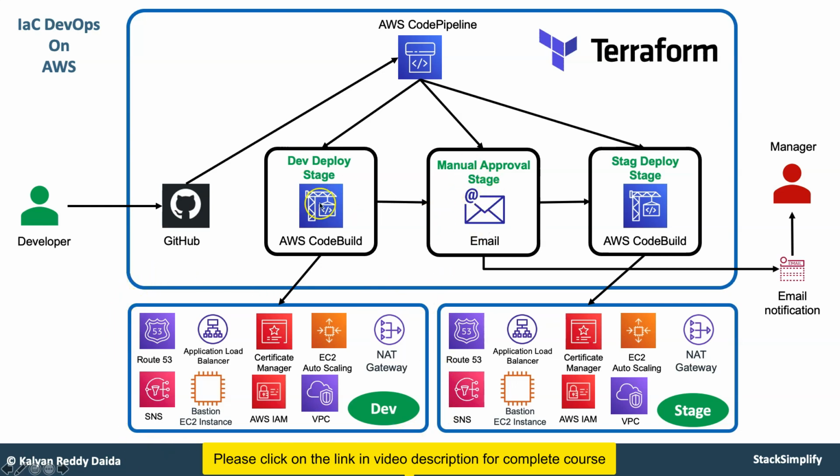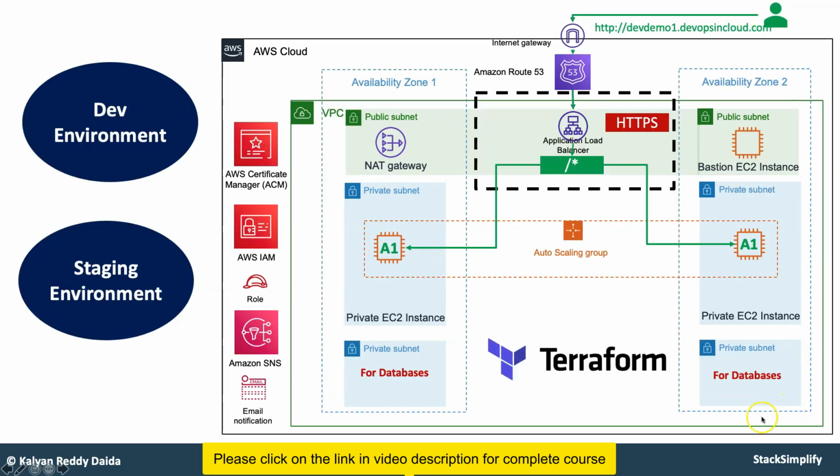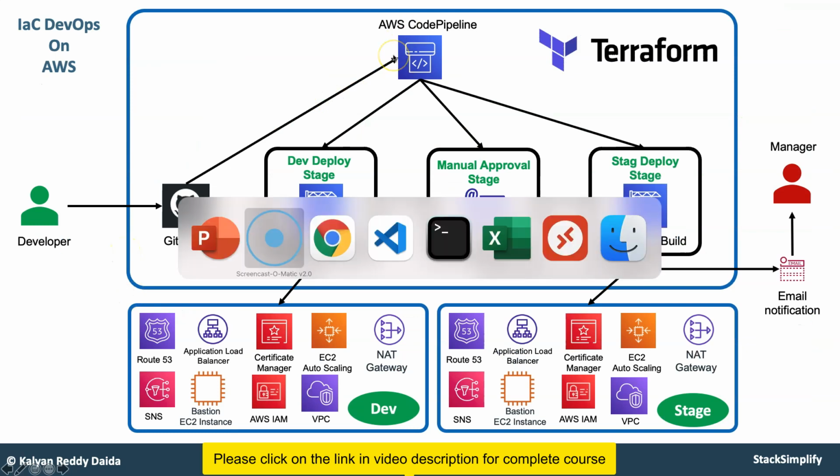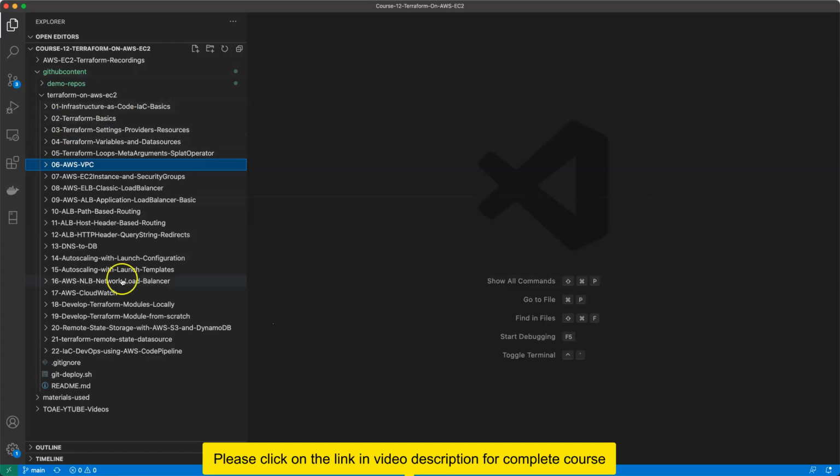And then once the dev environment is successful using Terraform, it will move to the manual approval stage, and once the manager approves that, it will also run the staging deploy stage, where it will create the staging environment. So like this, with AWS CodePipeline and using the CodeBuild service, we are going to implement all these things in a step-by-step manner. The same architecture we are going to build for one dev environment and one staging environment using AWS CodePipeline. In addition, we'll also reference our GitHub repository here.